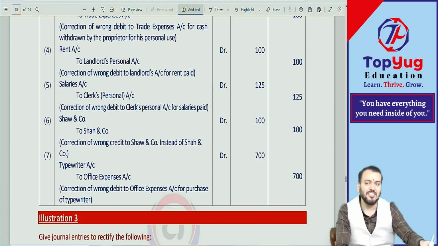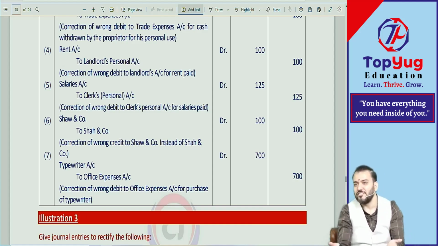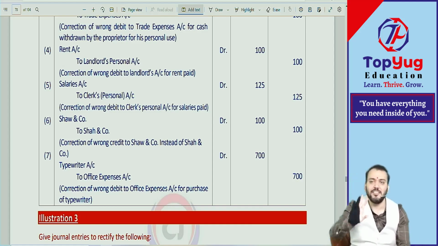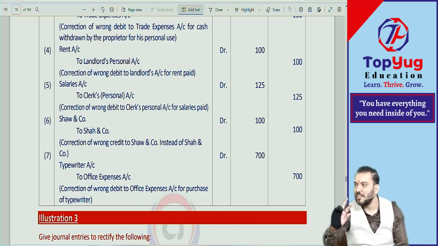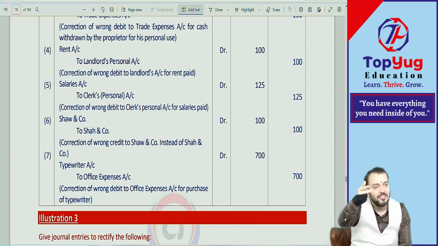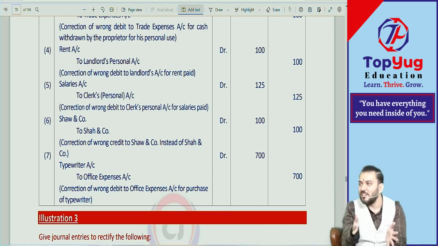Because practically first stage rectification does not actually exist, because if you identify it, we'll go and correct it in the books of account only. Means we will delete the entry and pass the correct journal entry practically, because nowadays it is totally computerized.